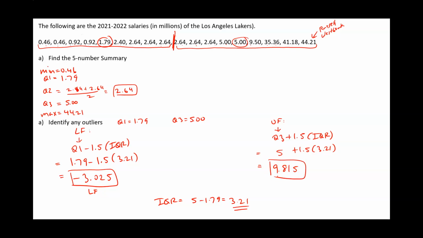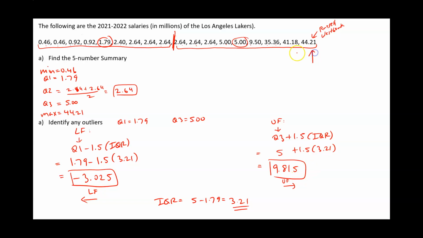Now remember, outliers are any values that are below the lower fence or above the upper fence. So nobody made less than negative 3.025 million. It's not possible to earn negative. Well, I guess you can be in debt, but in this case, no one earned less than negative 3.025 million. Then we ask ourselves, do we have any outliers on the upper side? So did anybody make more than 9.815 million?